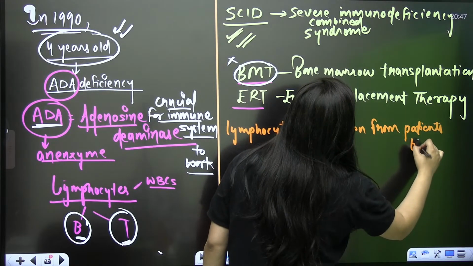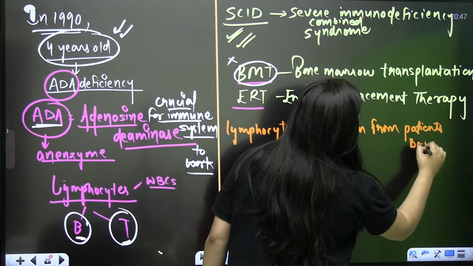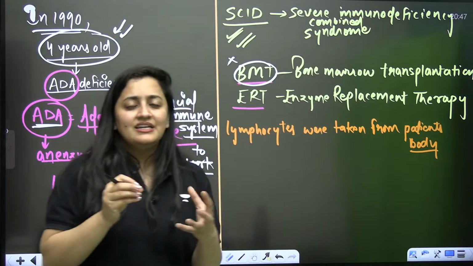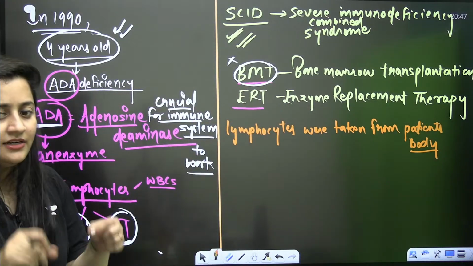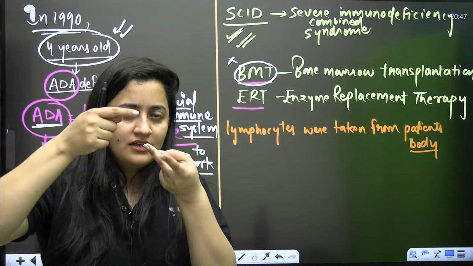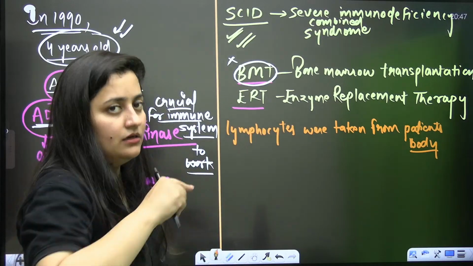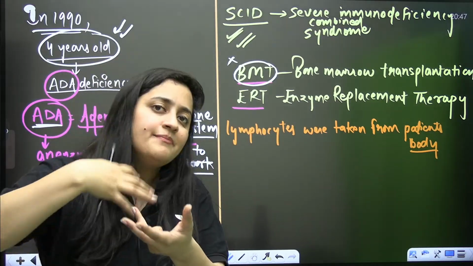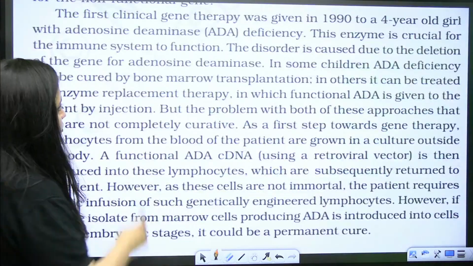Ultimately, the ADA enzyme was inserted in the lymphocytes. They didn't change the faulty gene because it was recognized later. They just replaced the enzyme, because ADA was deficient.